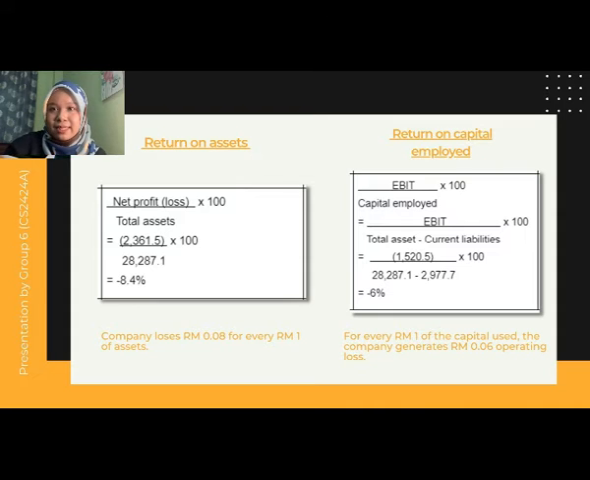Next, return on assets. It is observed that the return on assets for Genting Malaysia for the year ended 2020 is negative 8.4%. This indicates that Genting Malaysia lost 8 cents for every RM1 of assets. Last but not least, return on capital employed. The result shows that for every RM1 of the capital used, Genting Malaysia generates 6 cents operating loss.